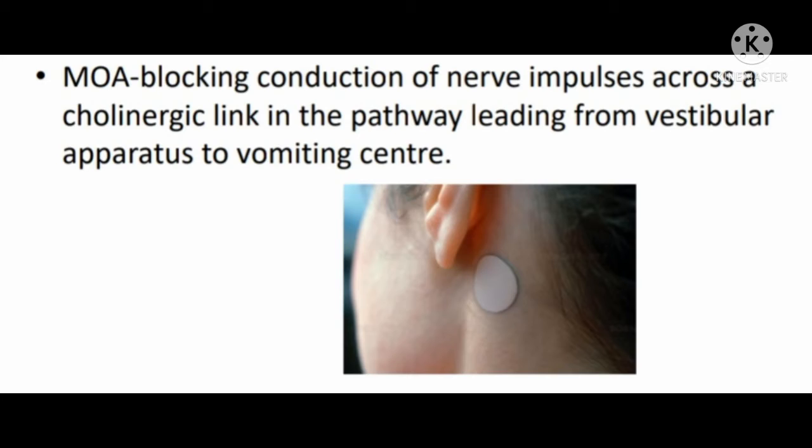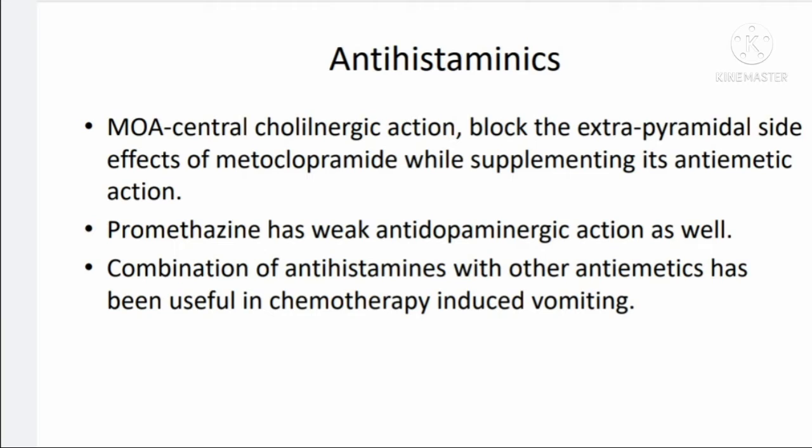Anticholinergics. Mechanism of action: blocking conduction of nerve impulses across a cholinergic link in the pathway leading from the vestibular apparatus to the vomiting center. Antihistaminics. Mechanism of action: it blocks extrapyramidal side effects of metoclopramide while supplementing its antiemetic action. Promethazine has weak antidopaminergic action as well.